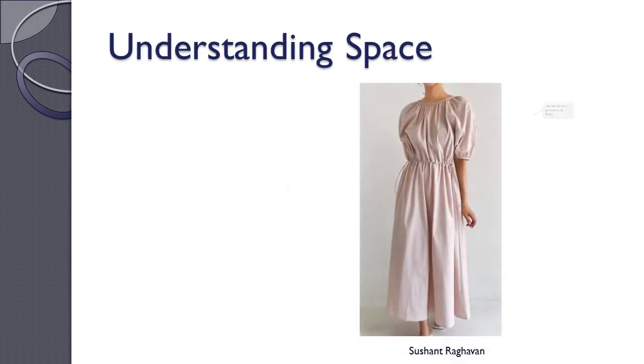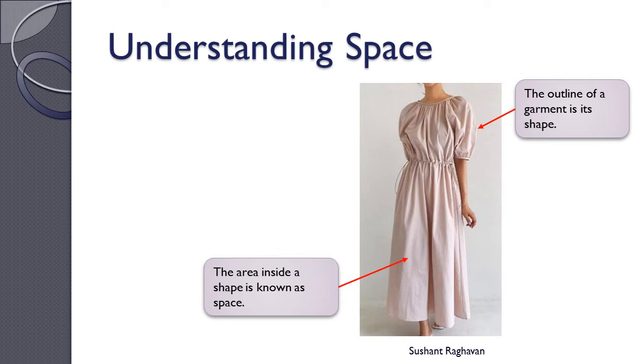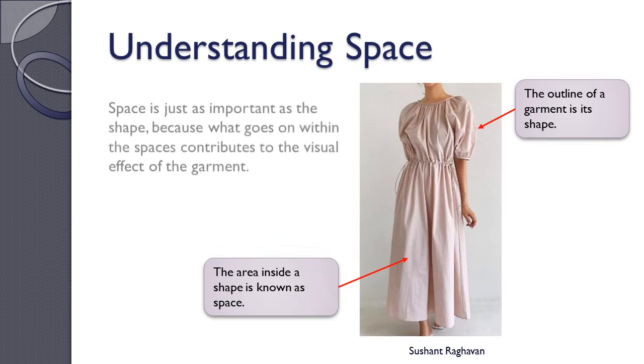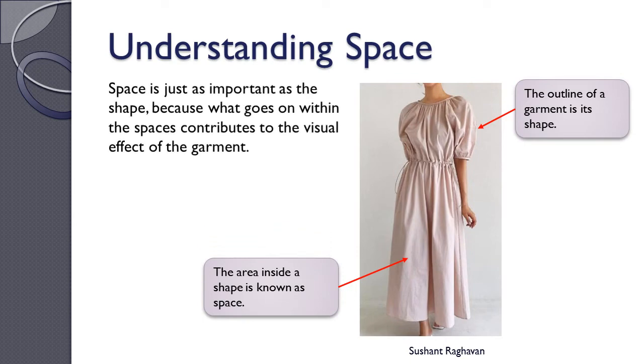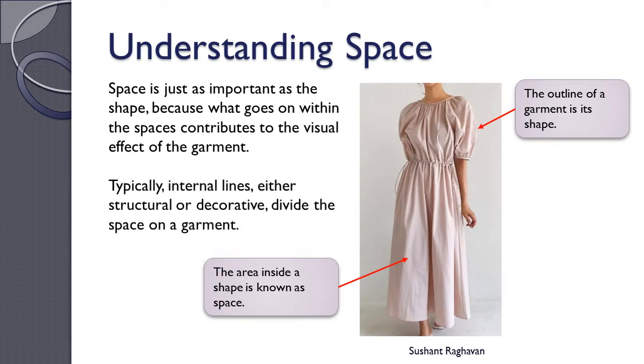Understanding space. The outline of a garment is its shape. The area inside a shape is known as space. Space is just as important as the shape because what goes on within the spaces contributes to the visual effect of the garment. Typically, internal lines, either structural or decorative, divide the space on a garment.